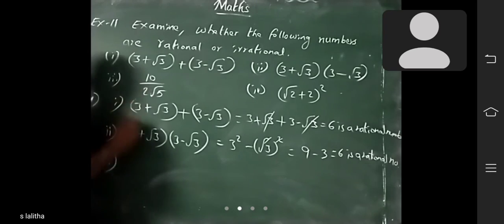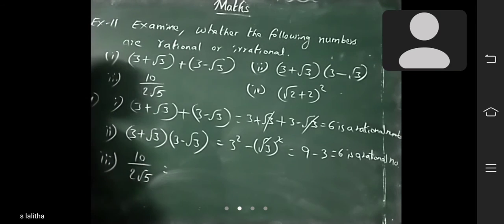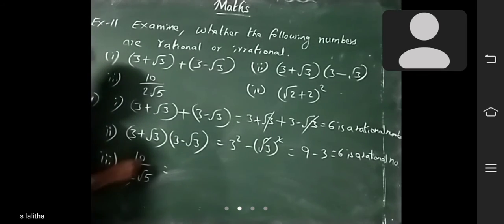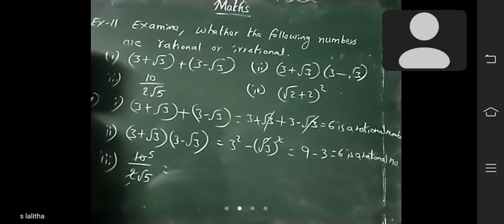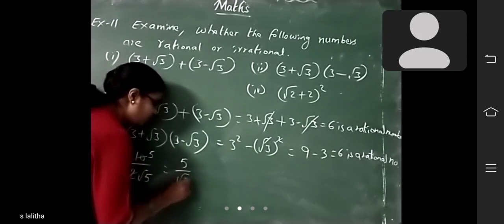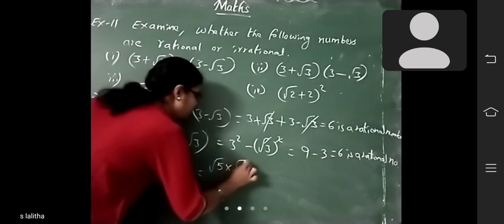And third one, 10 by 2 root 5. How to find this one? See here, 2 ones are 2, 2 fives are 10. Can you divide like this? Yes. So what? 5 by root 5. How can you write 5? Root 5 into root 5.